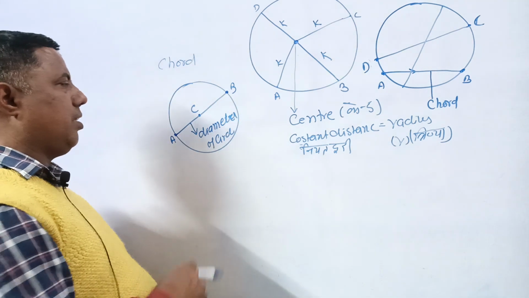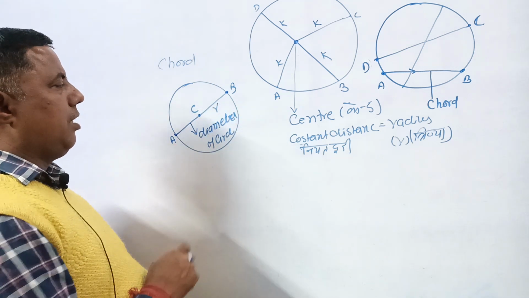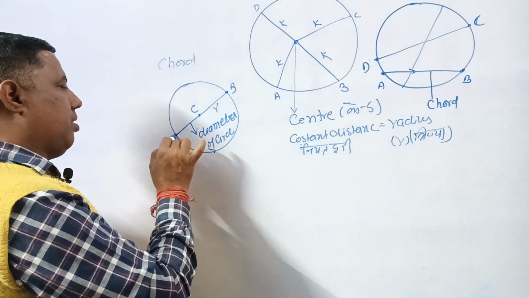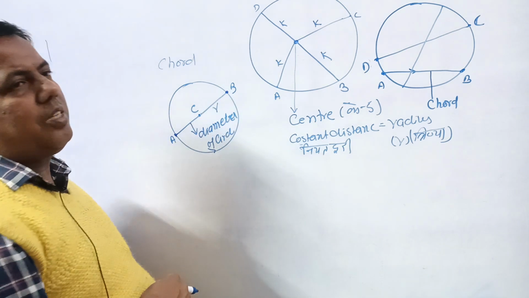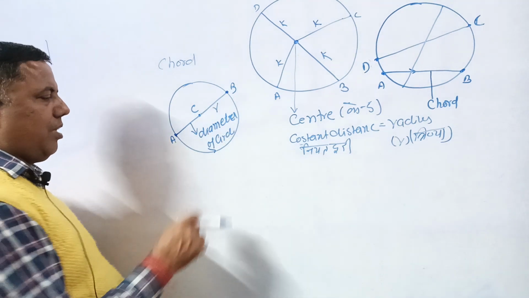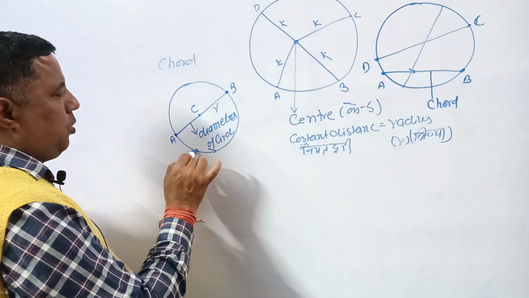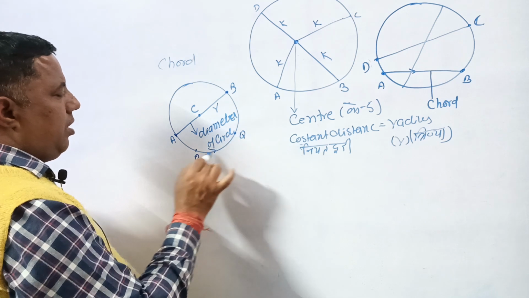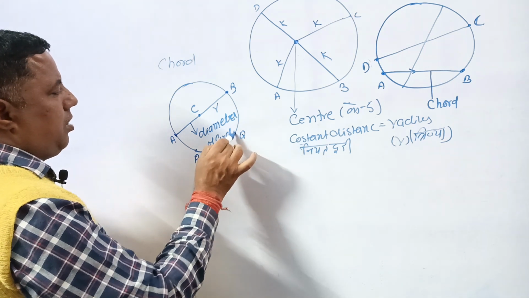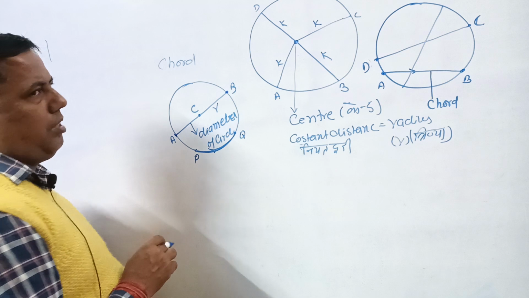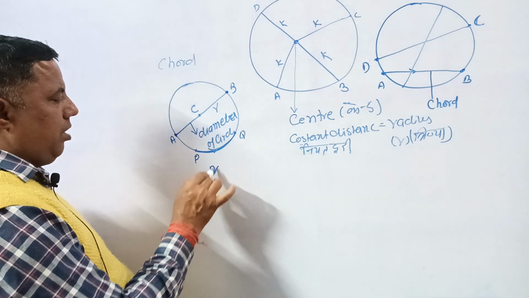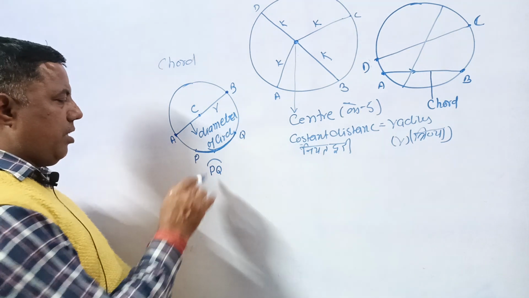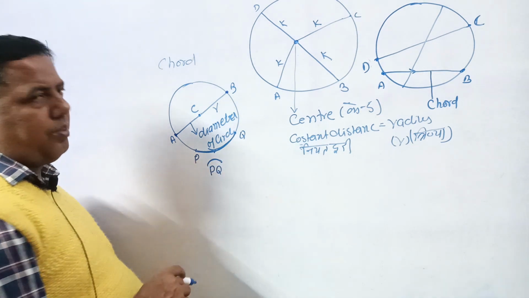We know that it is the radius. This is the arc of the circle. You can say semi-arc, semicircular. These are two points on the circle, P and Q. Then a small part of the circumference is known as an arc of the circle, represented by PQ.